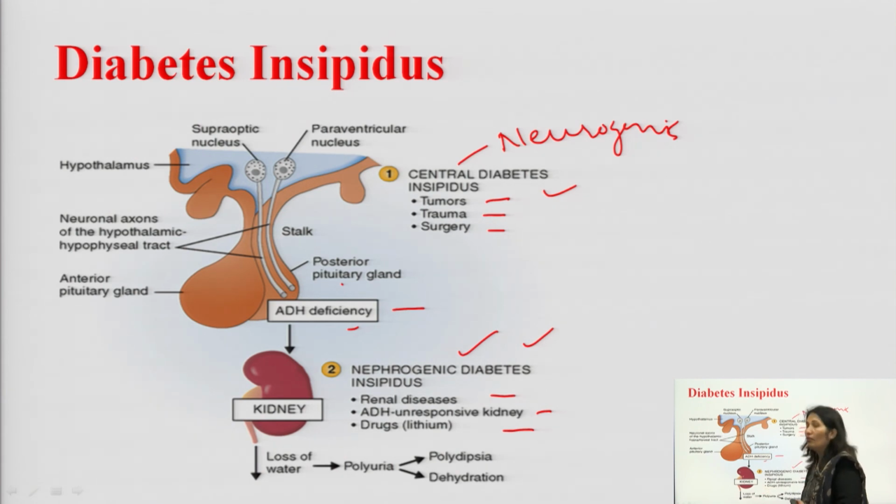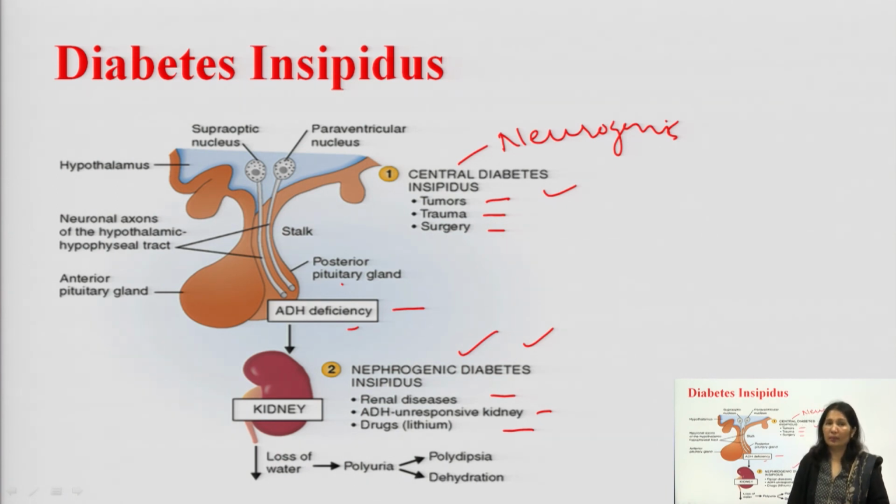So, more loss of water: polyuria, increased urine formation; polydipsia, बहुत ज़्यादा प्यास लगेगी, increased thirst. Because of increased loss of water and increased urination, it will lead to dehydration.